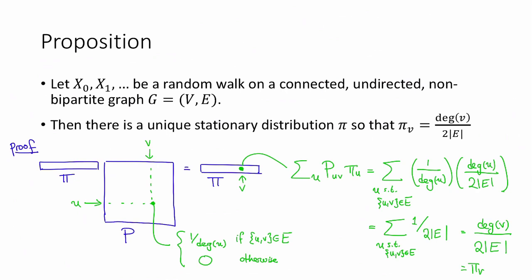Here we should also check that the underlying Markov chain is aperiodic and irreducible. It's irreducible because the graph is connected. And to see that it's aperiodic, we can use the fact that it's a non-bipartite graph, which is also undirected. In a little bit more detail, the fact that it's non-bipartite means that there's an odd cycle somewhere in the graph. And the fact that it's undirected means that there's a path of length 2 in the graph. Just go across one edge and go back where you came from. And those two things together are enough to show that the underlying Markov chain is aperiodic.